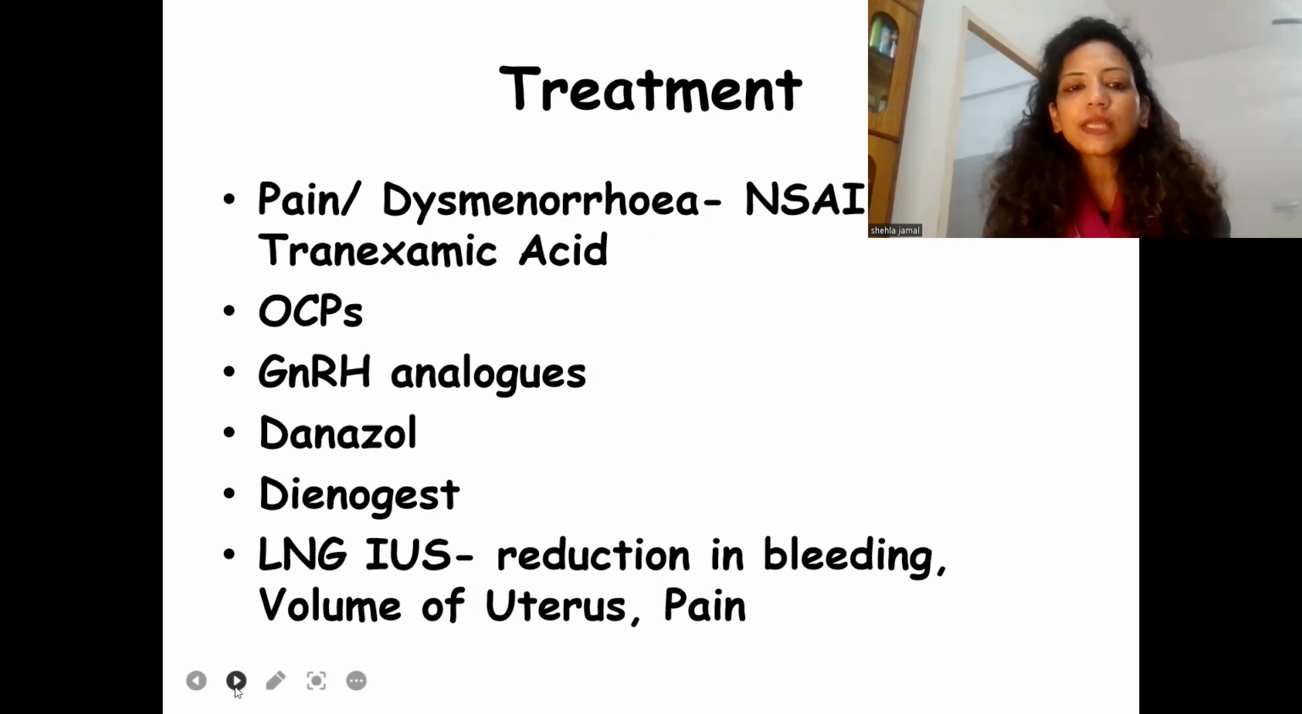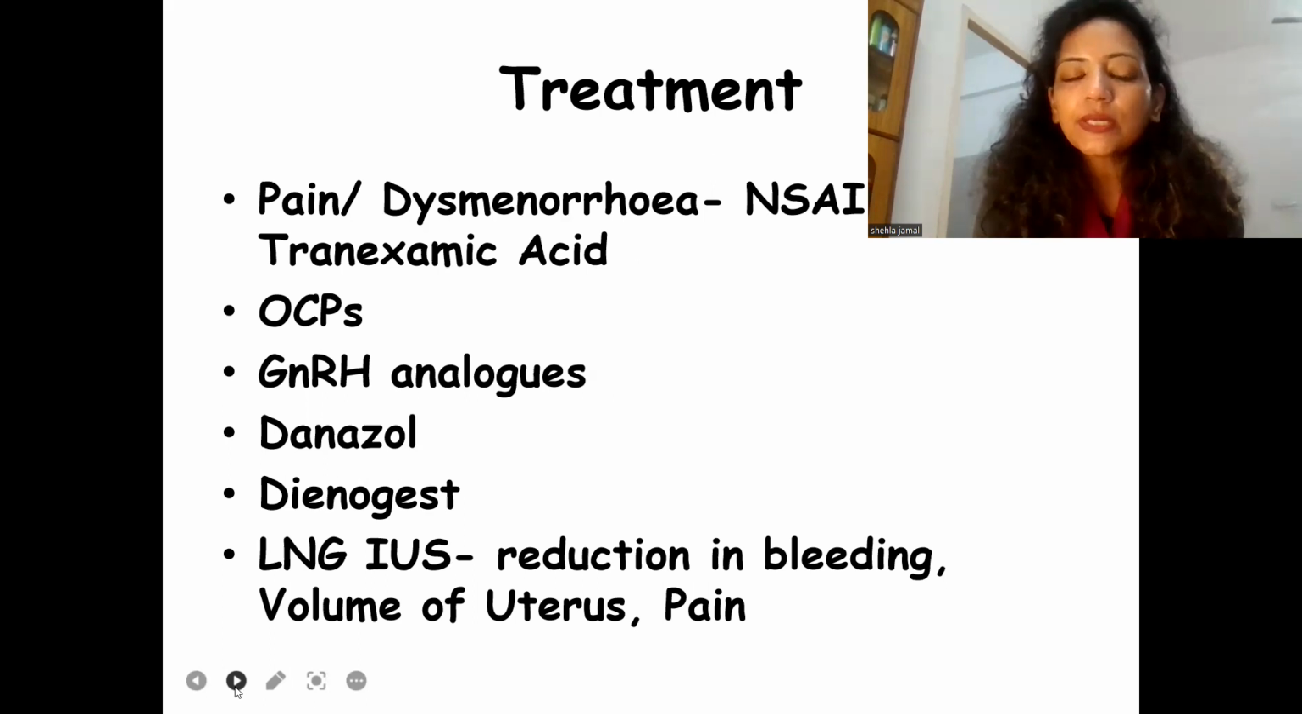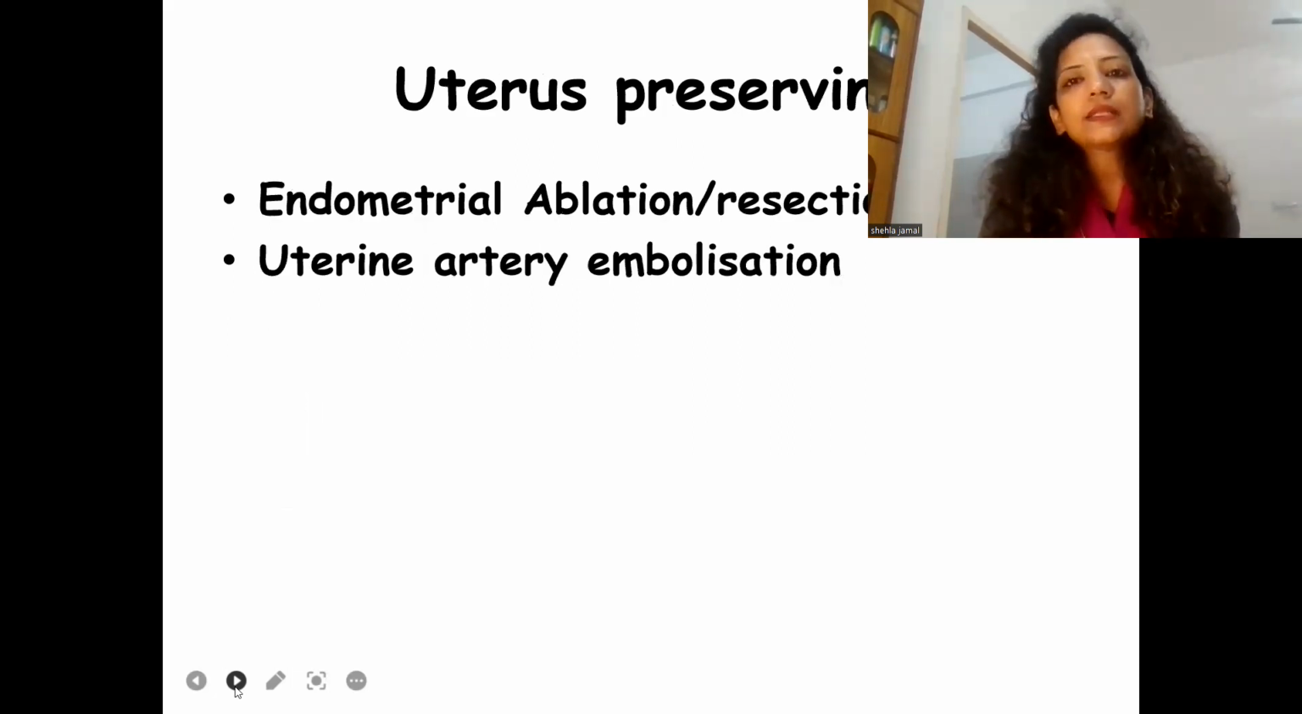So LNG-IUS in fact has become the primary modality of treatment, and it should be offered if it is not taken care of by NSAIDs and tranexamic acid, especially in the perimenopausal age group where things are not very good, like bleeding is heavy, it is leading to anemia, and the patient is not willing for surgery. You also want to preserve the uterus, then LNG-IUS is the best option.